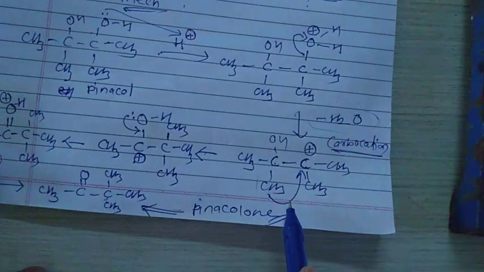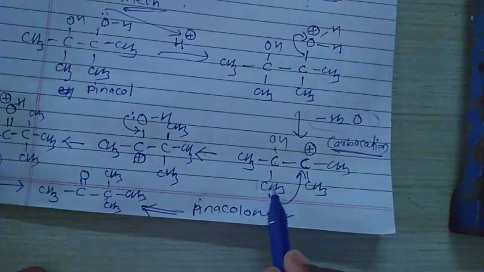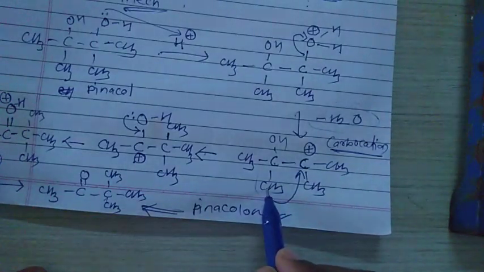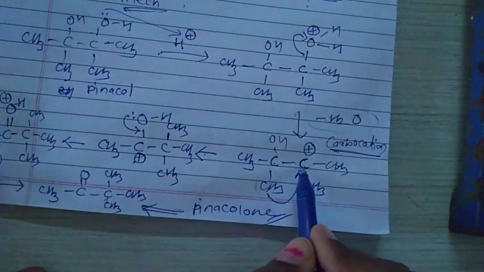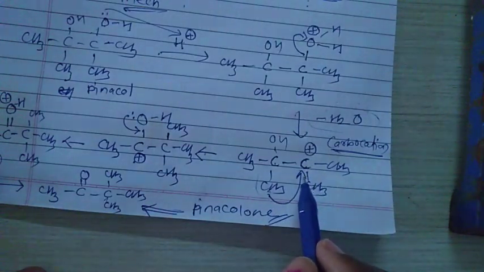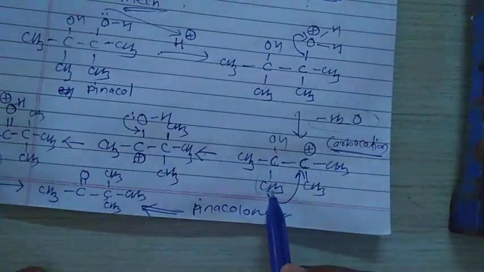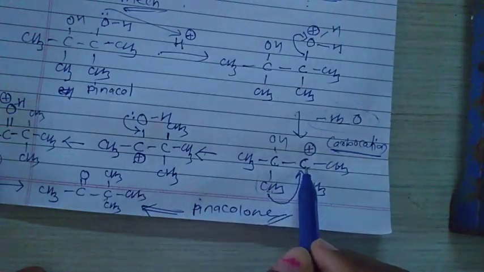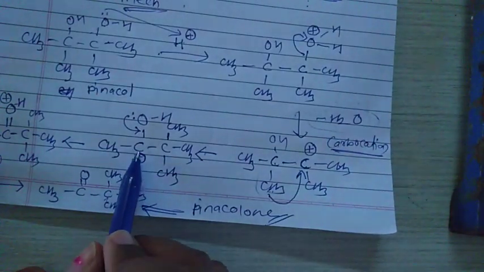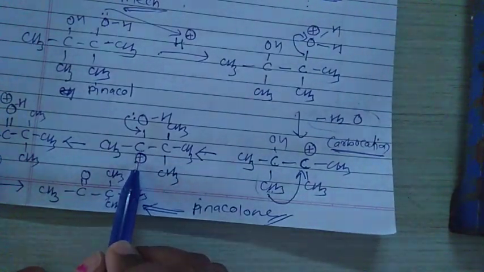Then this CH3 of the neighboring carbon is shifted or rearranged to this carbocation. Then what happened here? Whenever this CH3 group is rearranged to this carbocation, this carbon decreases its valency and this carbon becomes a carbocation.